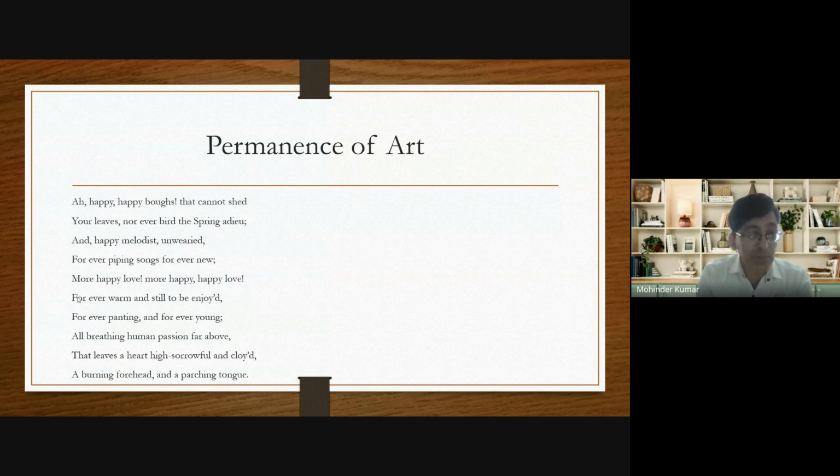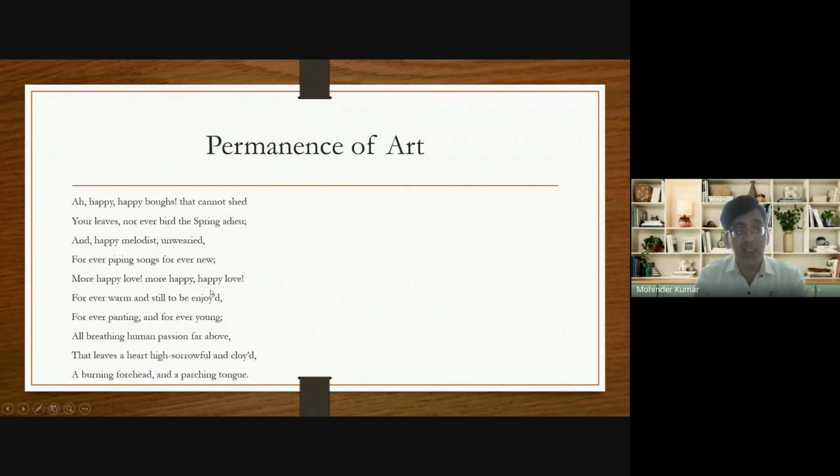Here warm stands for passion, meaning their passion for each other will never die. Still to be enjoyed: they will always enjoy their love. Forever young means the lovers will always remain young. Forever panting. Panting means out of breath, because the lover is chasing the beloved. So they are running, and that's why they are out of breath. So forever they will remain panting.